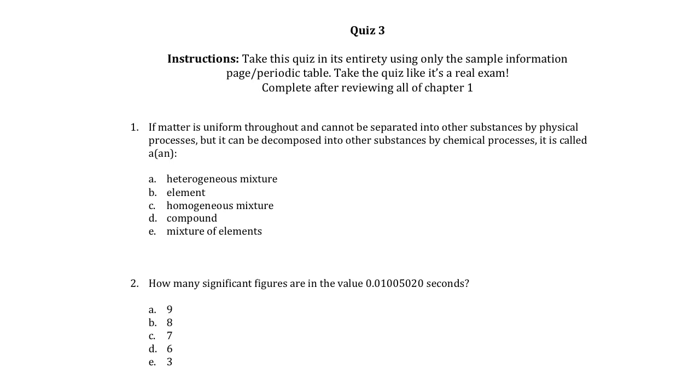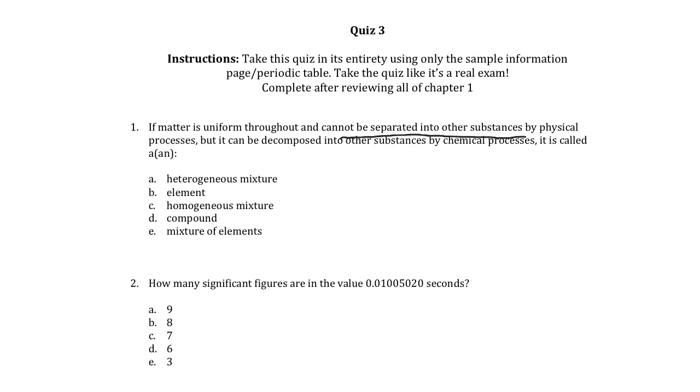Okay, so if we cannot separate it into other substances by physical processes, that means it's not a mixture. So the first part here is giving us information that helps us figure out that it is not a mixture. Because if it was a mixture, we could separate it into its constituent substances.